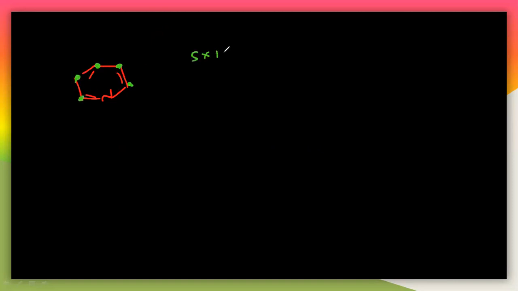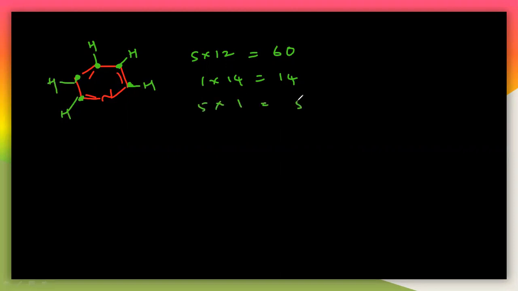So 5 into 12 is 60, and 1 nitrogen atom with atomic mass 14. How many hydrogens are there? Here 1 hydrogen, here 1, here 1, here 1, here 1, so 5 into 1 is 5. So you will get 79. Again it is odd here.